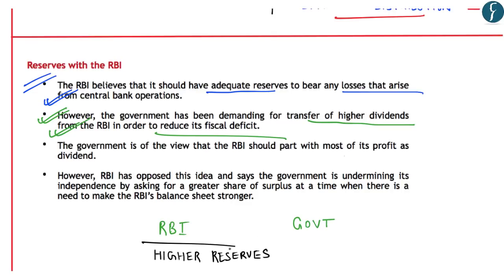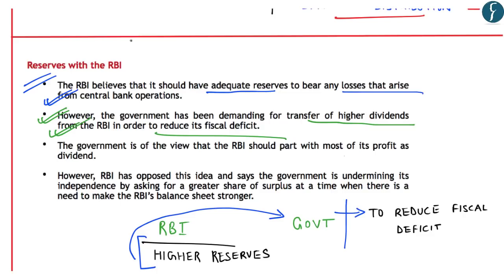So effectively, the government is demanding that the RBI transfer its surplus reserves to the government so that the government can reduce its fiscal deficit. And in this aspect, the government is of the view that RBI should part with most of its profit as dividend. However, the RBI has opposed this idea and says that the government is undermining its independence.